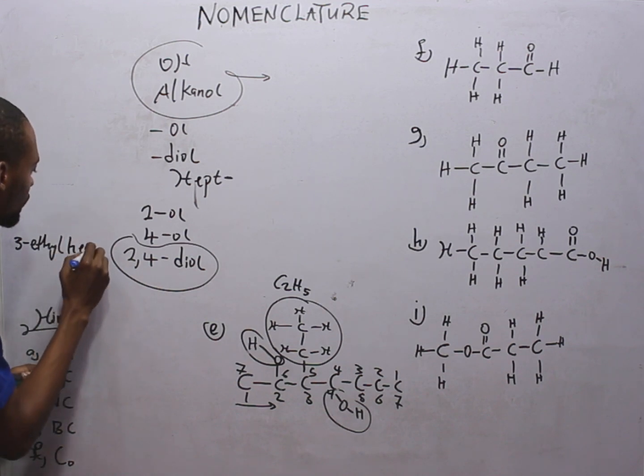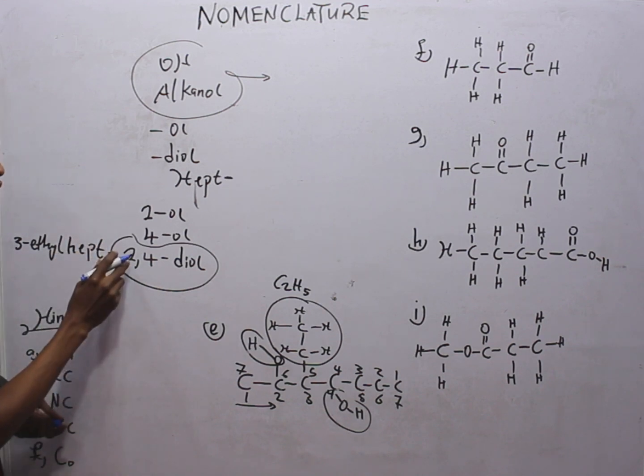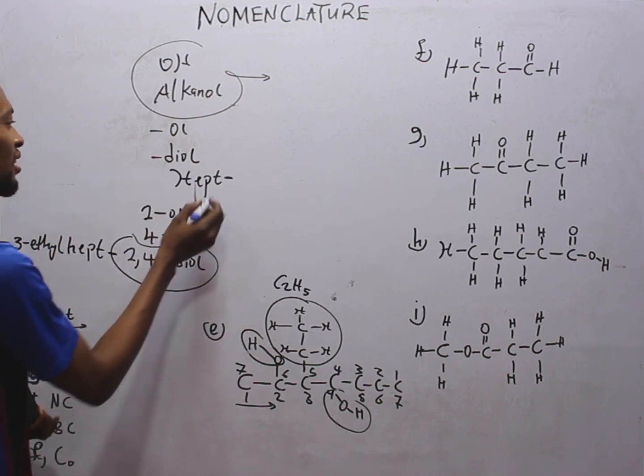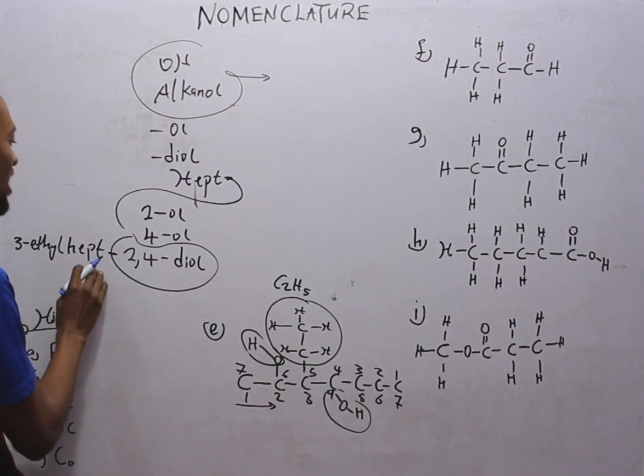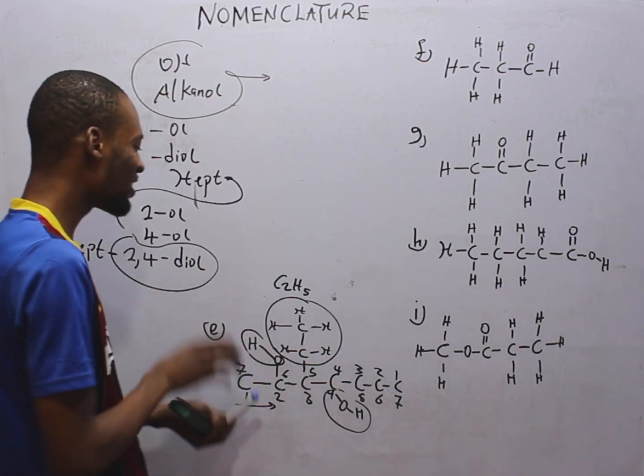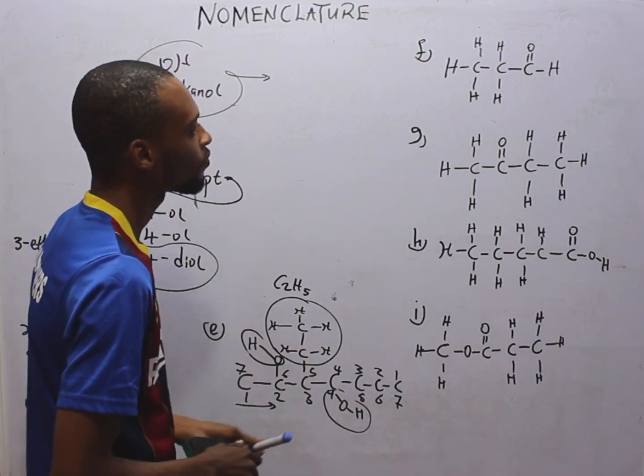Hept-2,4-diol. Combining hept-2,4-diol and 3-ethyl, we have 3-ethylhept-2,4-diol. That is the name of this alkanol.